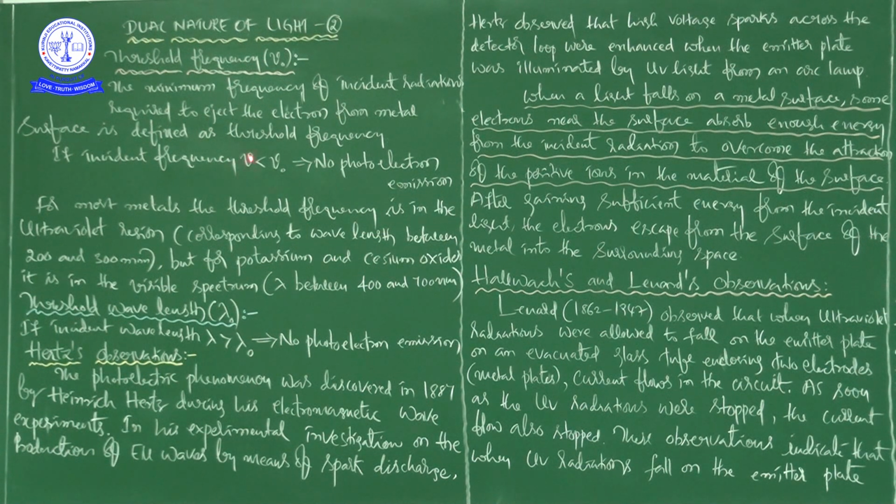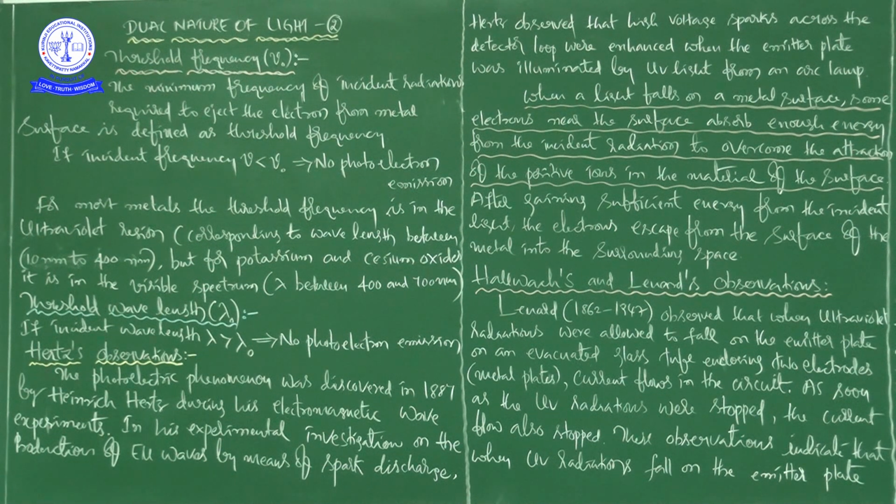If the incident frequency nu is less than nu naught, as I already told you, there is no photoelectron emission. For most metals, the threshold frequency is in the ultraviolet region, corresponding to wavelengths between 10 nanometers and 400 nanometers. But for potassium and cesium oxides, it is in the visible spectrum, that is, wavelength between 400 and 700 nanometers.